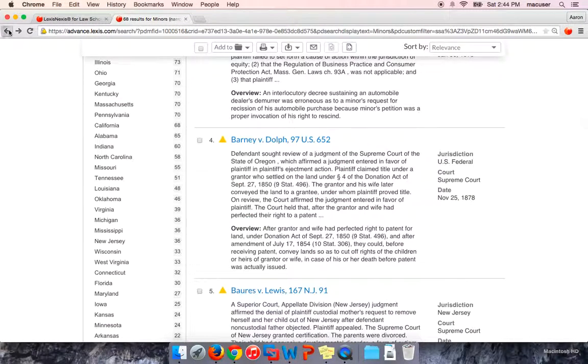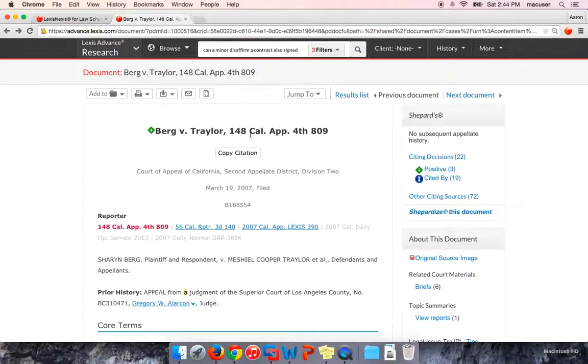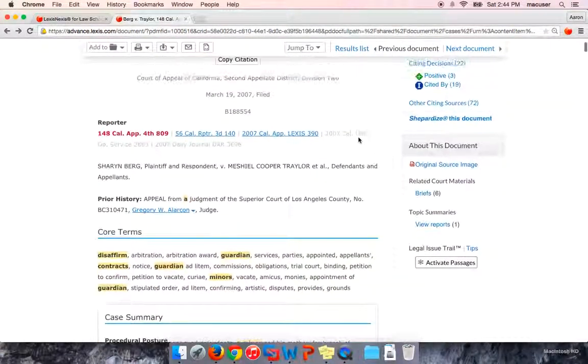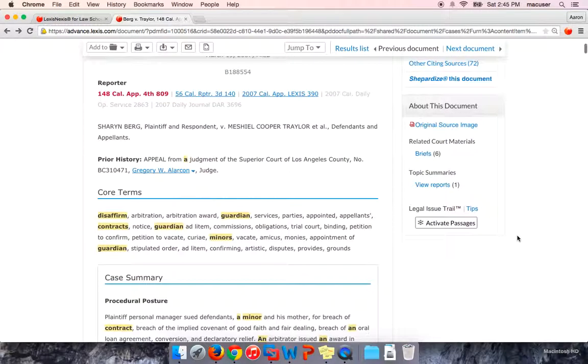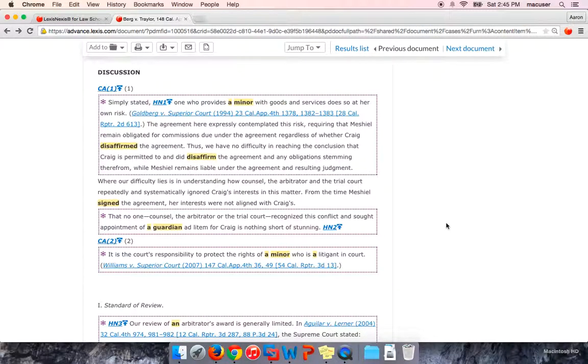Okay, so that was the first tool. I'm going to hit the back button a couple times, get back to our Berg v. Trailer case. The second tool is again up here at the top of the case. Over on the right-hand side, you'll see an option called Legal Issue Trail. And this is something that's exclusive to Lexis that's extremely helpful at finding you additional case law. So what this does is you have this little button here that says Activate Passages. When you click on that, you'll see little boxes appear throughout the case opinion.